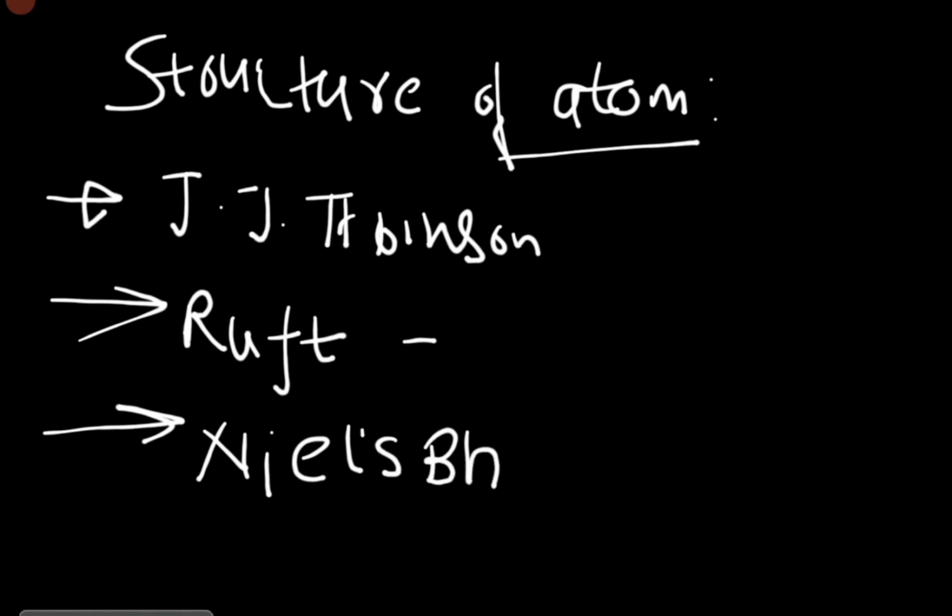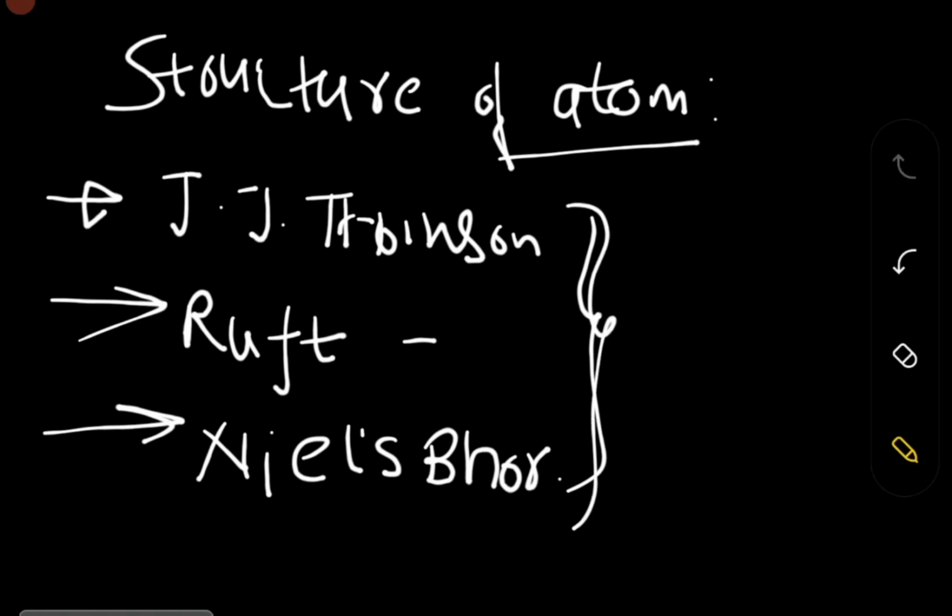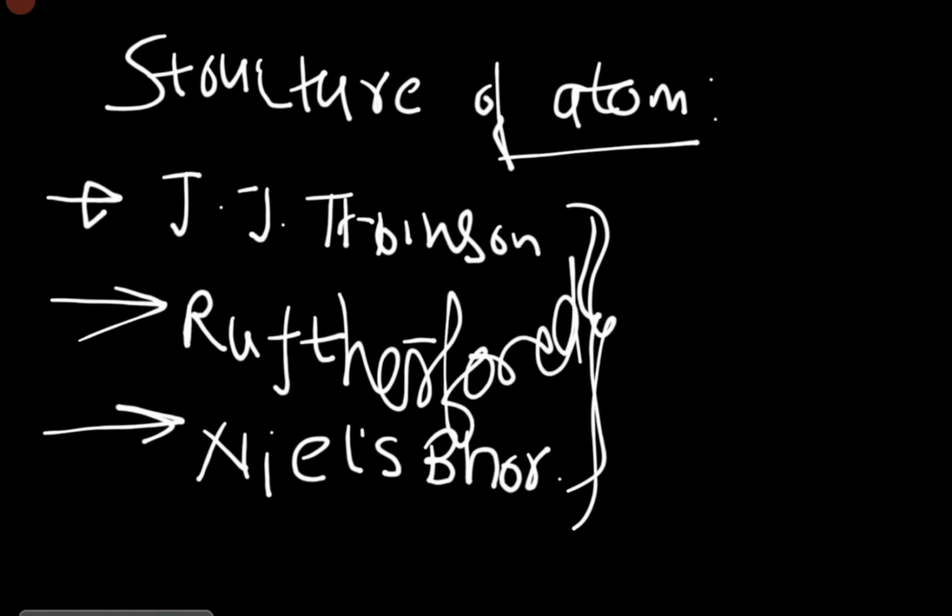I call Niels Bohr the hero of chemistry because he did a marvelous job in that field. So this is the man.